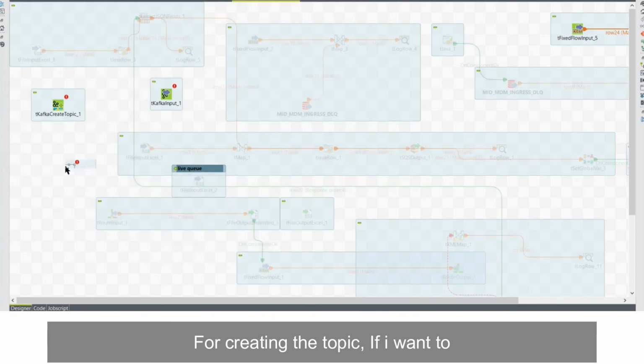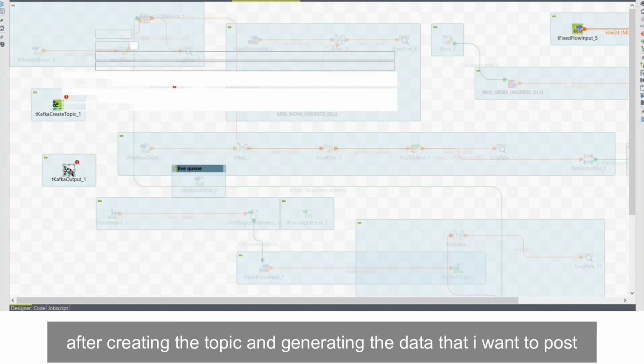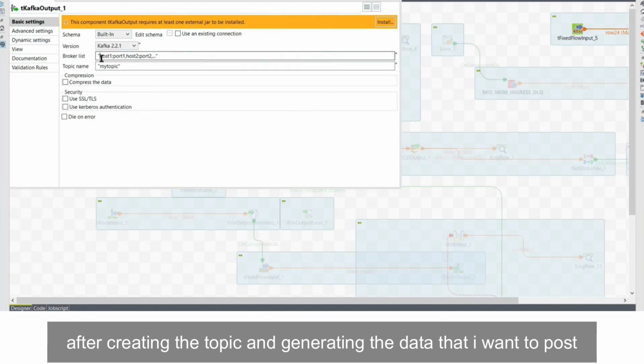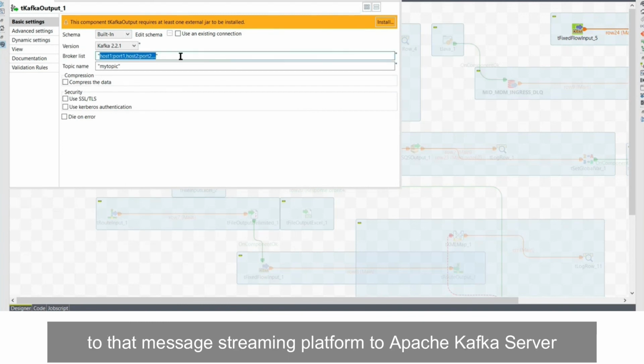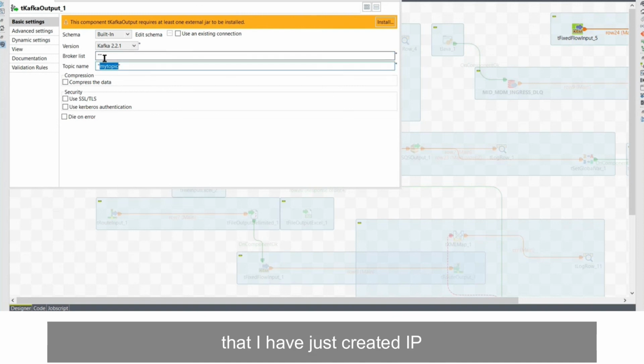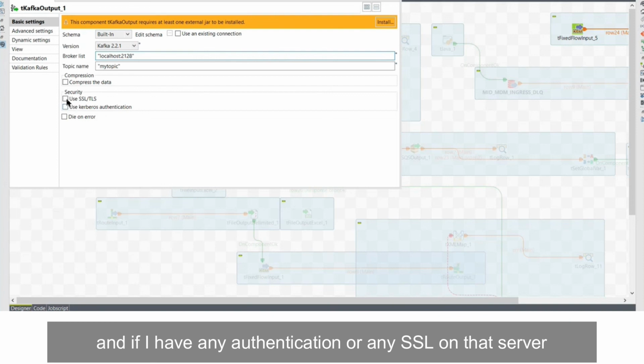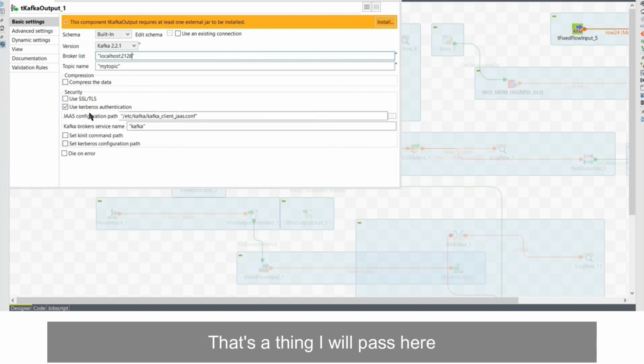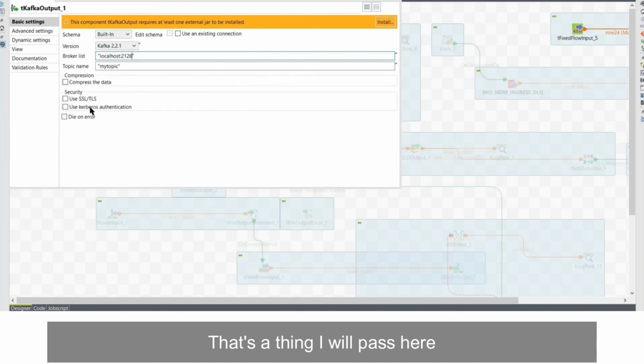And later on, after creating the topic and generating the data that I want to post to that message streaming platform, or to Apache Kafka server, right, I will pass the name of the topic that I have just created, the IP and the port, and if I have any authentication or any SSL on that server, that setting I will pass here.